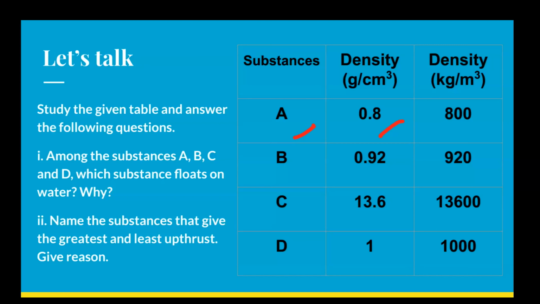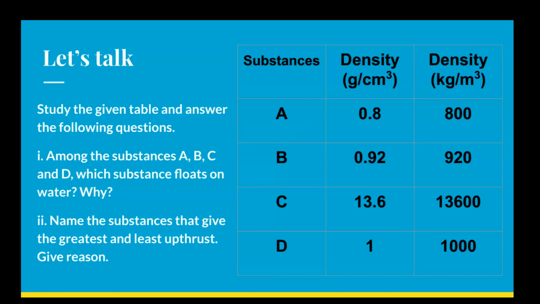Let's go to question number 2, students. The question is, name the substances that give the greatest and least upthrust. We know the formula for upthrust, that is U equals V d g. This shows the relation between upthrust and density, and that shows that upthrust is directly proportional to the density of a substance.